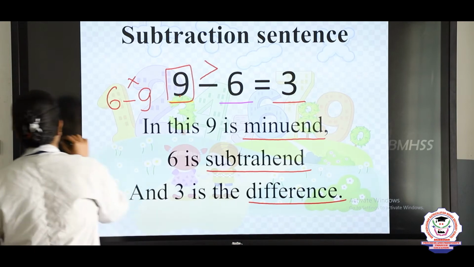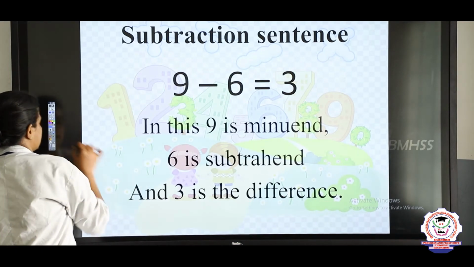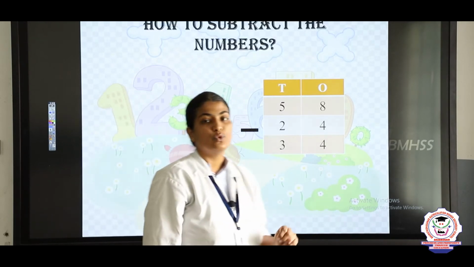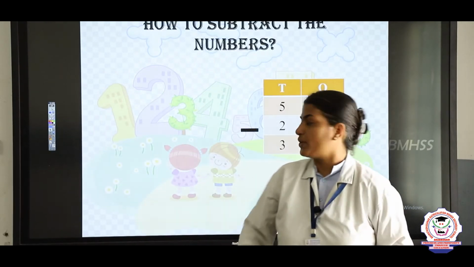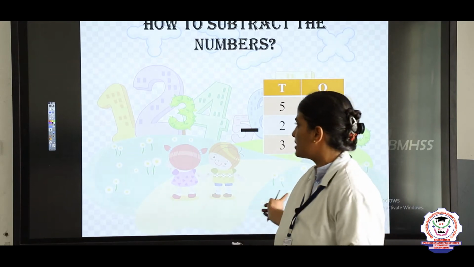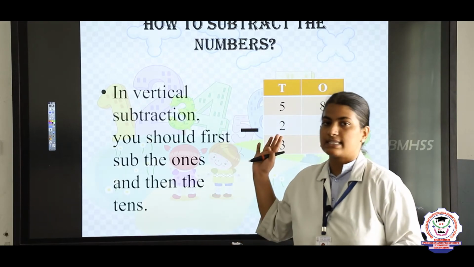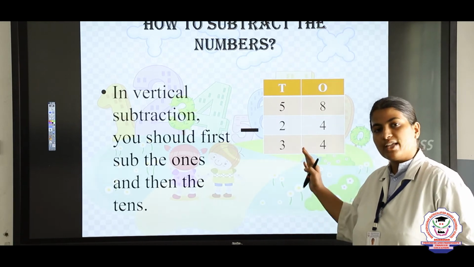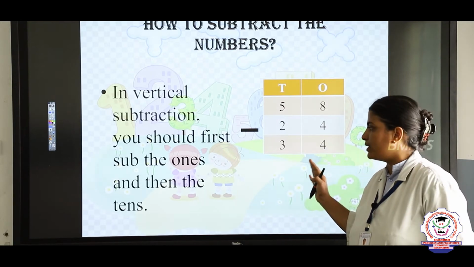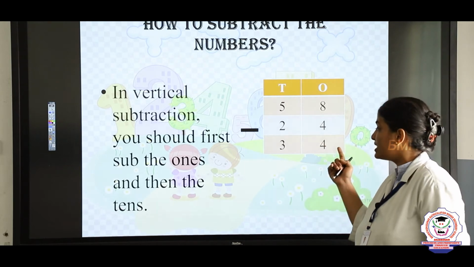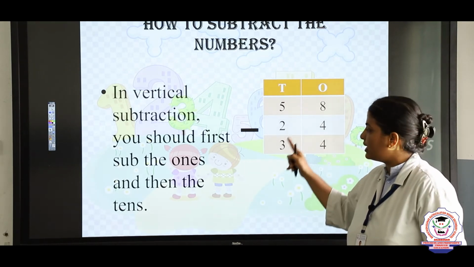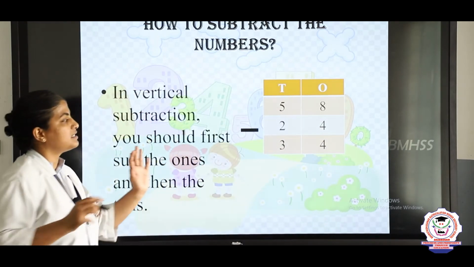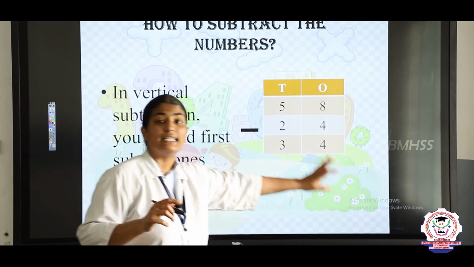Okay, children? Let's move on to the next slide. How to subtract the numbers. Now we are going to learn how to subtract the numbers. This subtraction is known as vertical subtraction. So always when you want to subtract numbers, you have to subtract the numbers in the ones place, then you should move to the tens place.